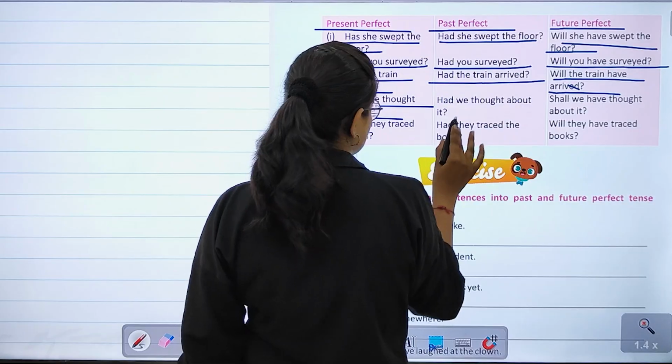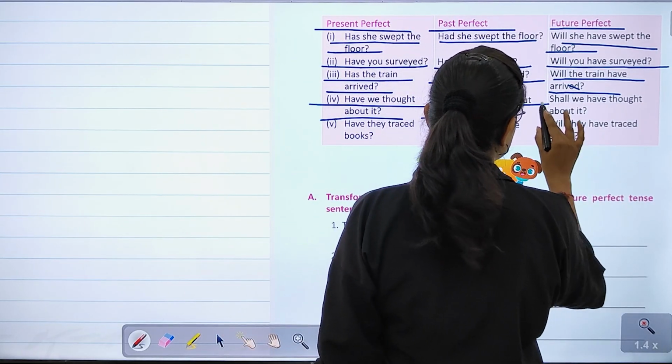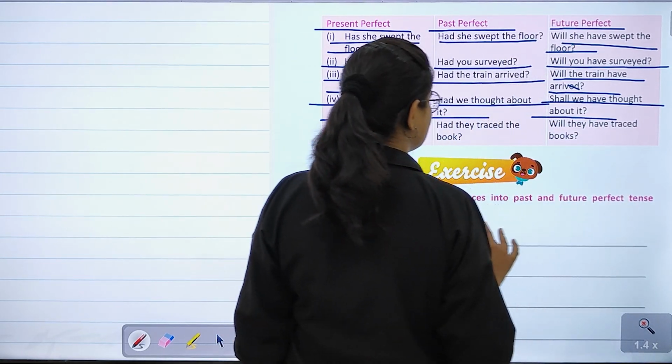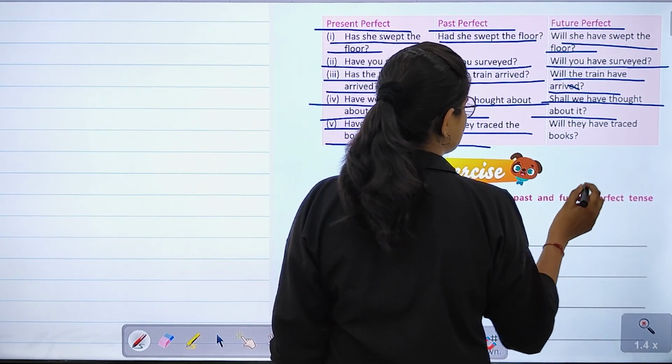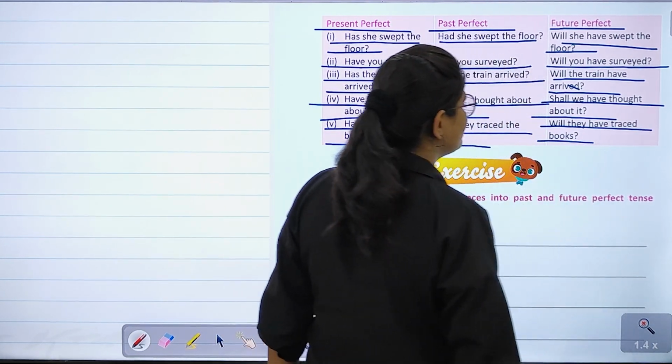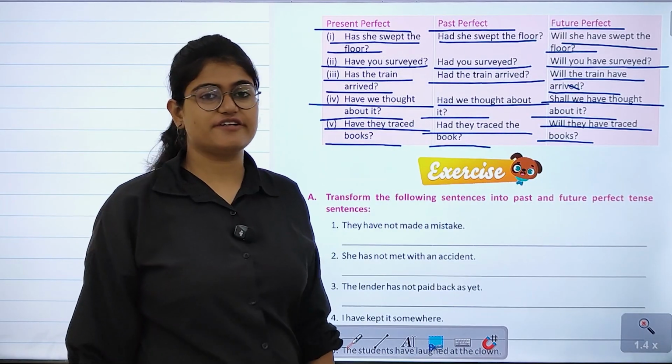Have we thought about it? Had we thought about it? Shall we have thought about it? Have they traced the books? Had they traced the books? Will they have traced the books? Right?